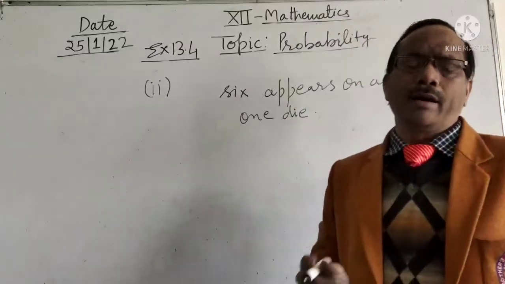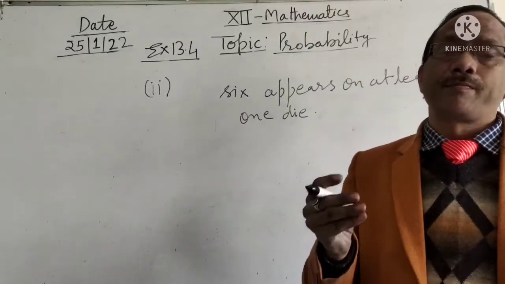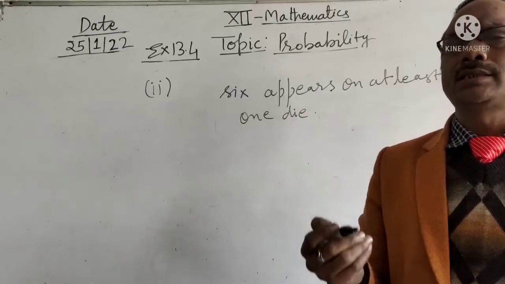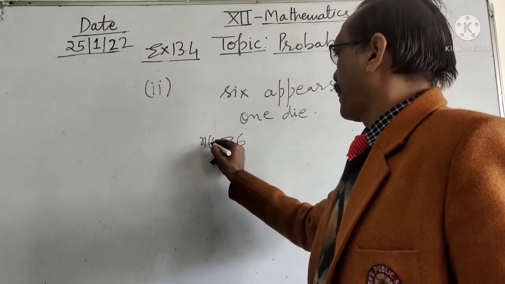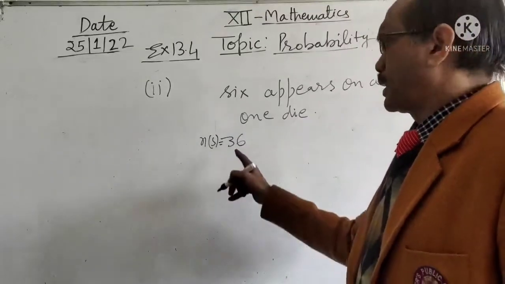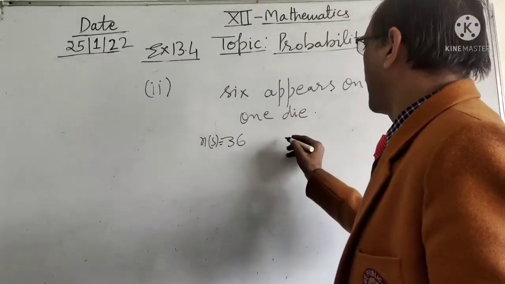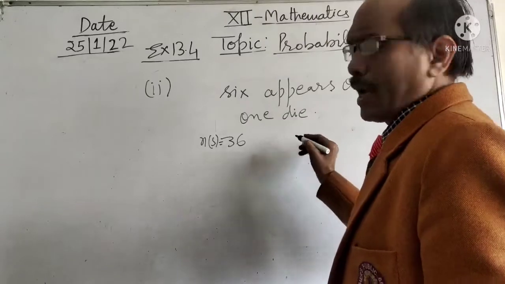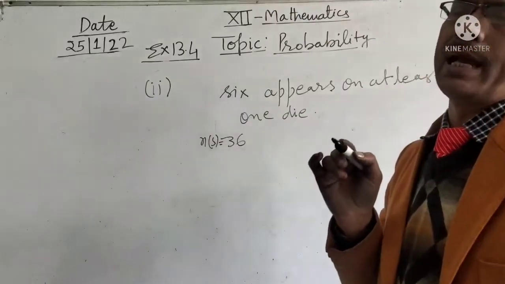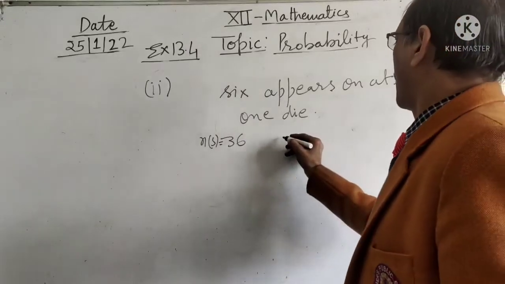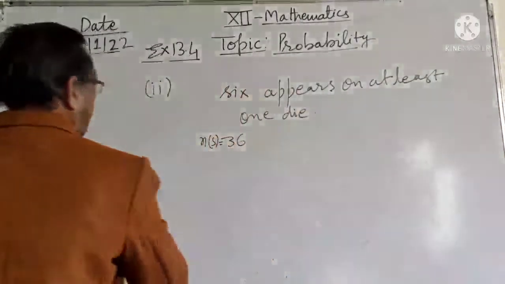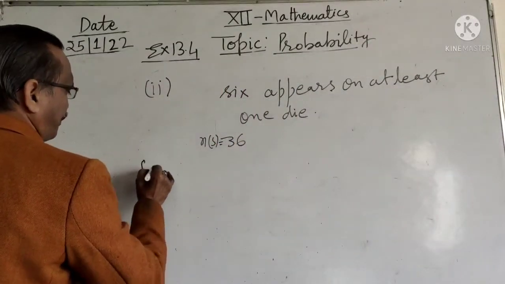Dear students, when we toss a die twice, we get 36 sample points, and there are 11 cases in which we get a 6 at least once.